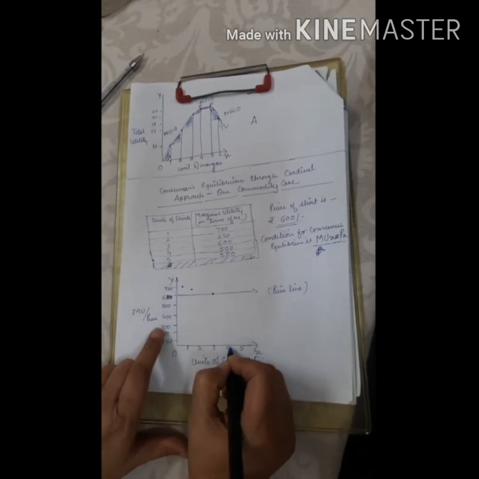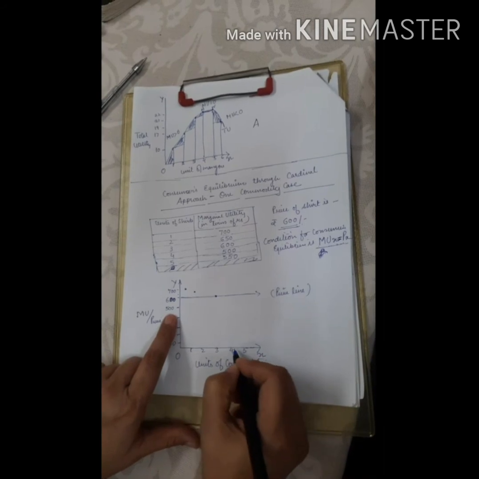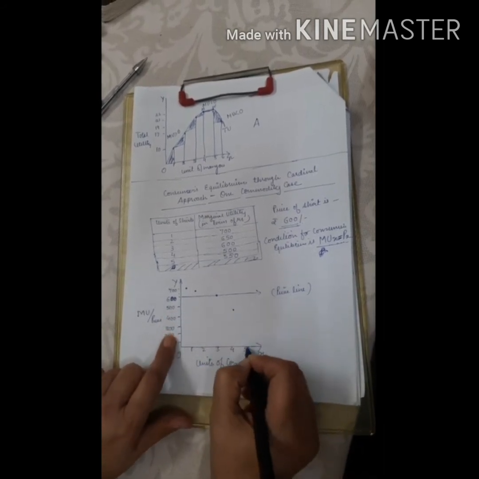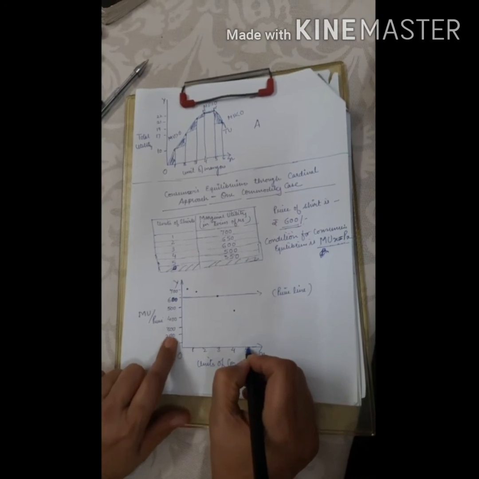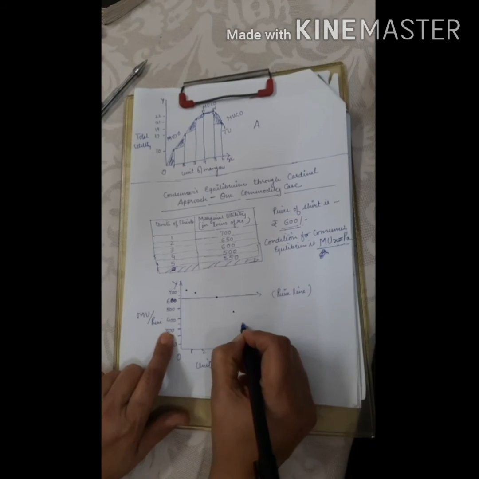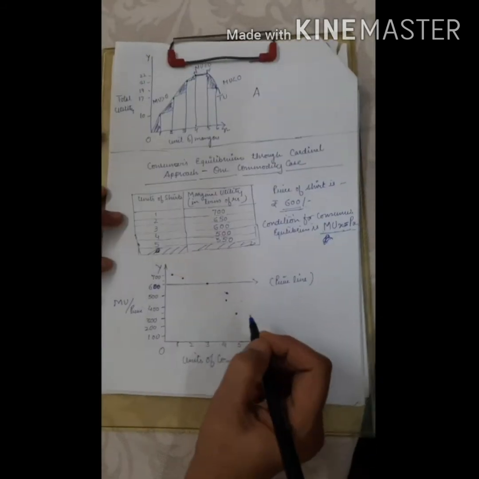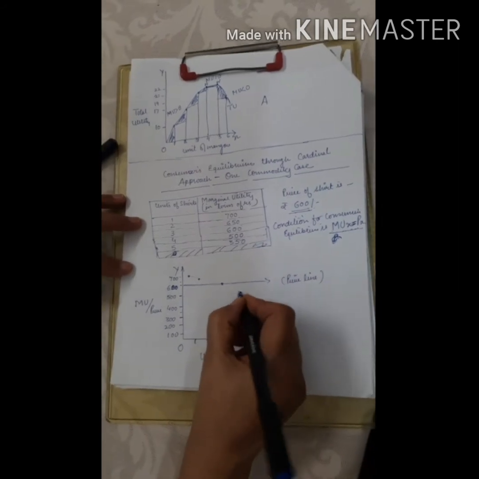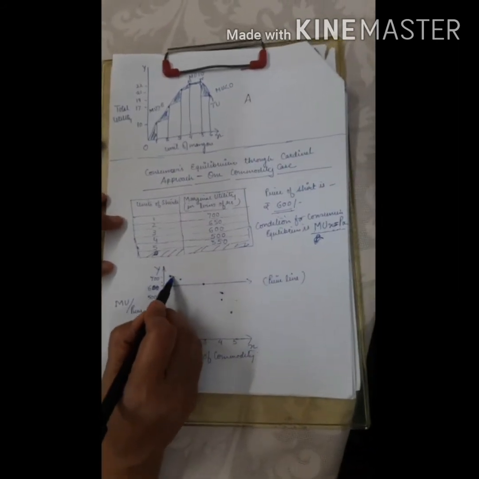Then fourth shirt, satisfaction is equal to 500, and fifth, the satisfaction is equal to 350 somewhere here. Now we'll be matching. There is a little difference between the points, so I have made the point again, and we match these points.